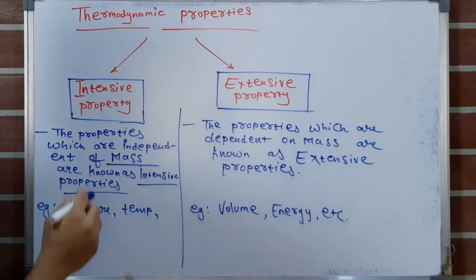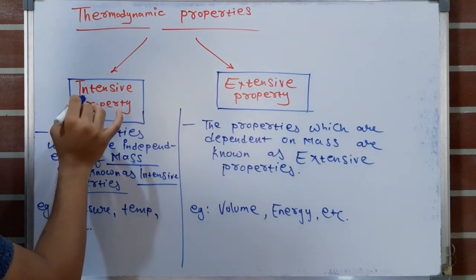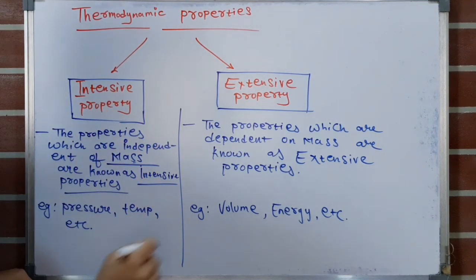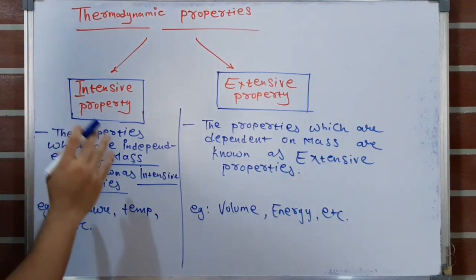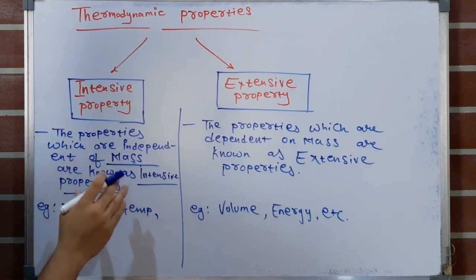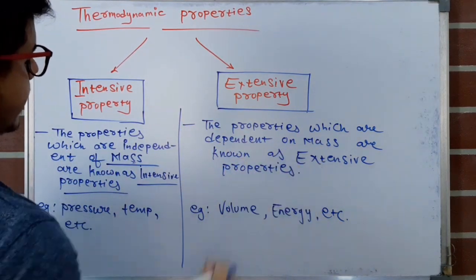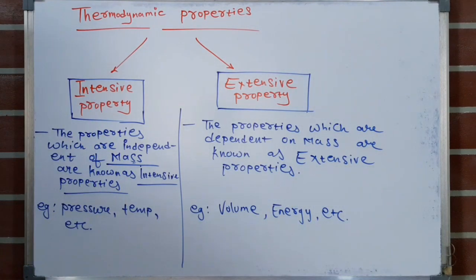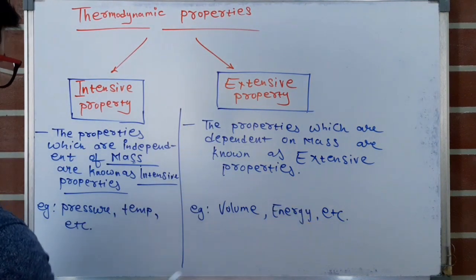So how to remember which is independent and which is dependent? The name intensive property suggests it will be independent of mass, and the rest are dependent on mass. The examples of intensive properties are pressure, temperature, etc. And examples of extensive properties are volume, energy, etc.